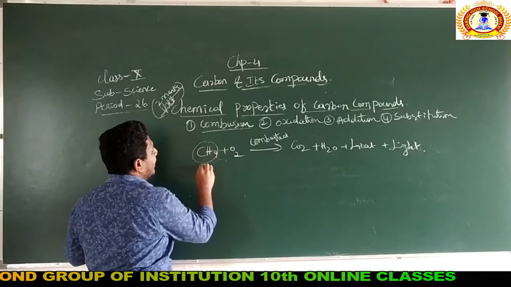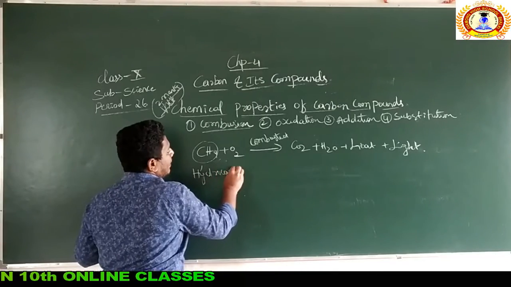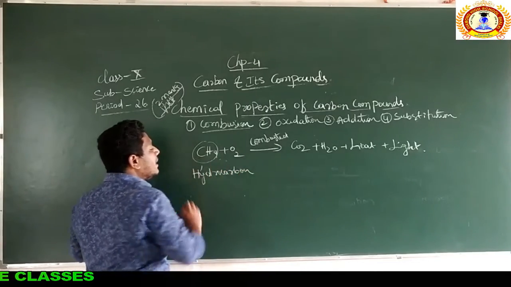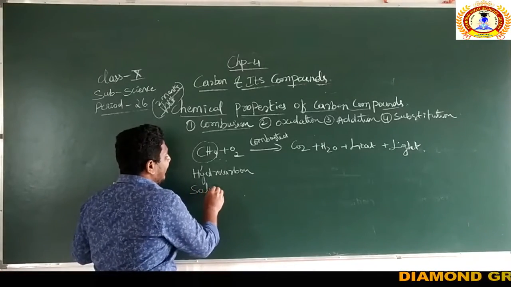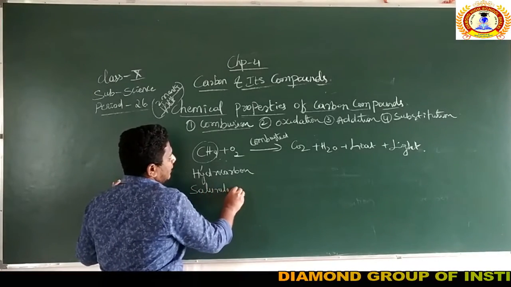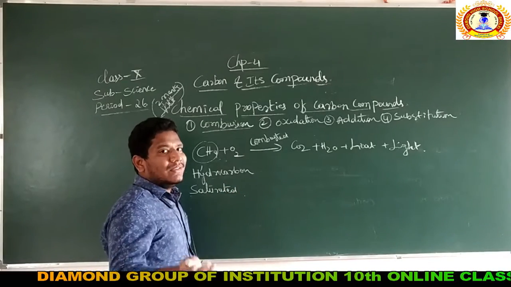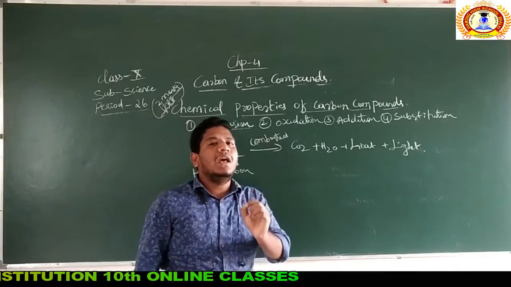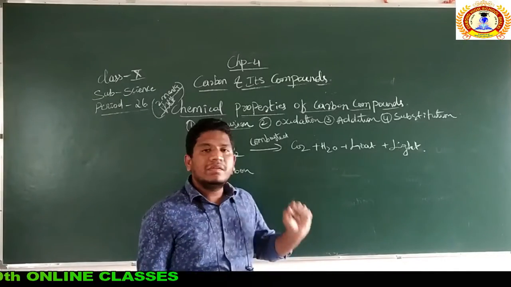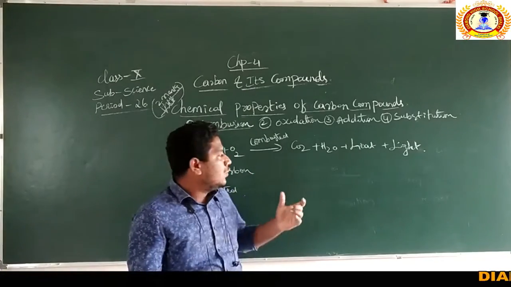Methane is a hydrocarbon. It comes under saturated hydrocarbons. What are saturated hydrocarbons? The hydrocarbons which have single bonds between the carbon atoms, their suffix is ANE and their general formula is CnH2n+2.